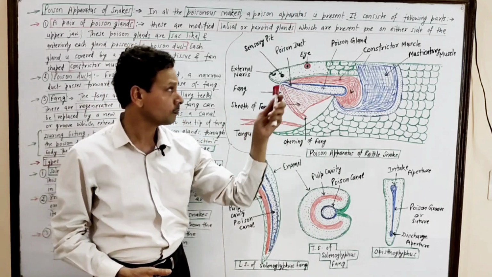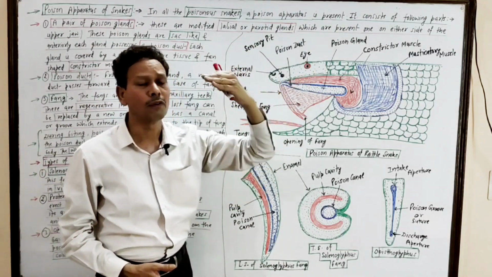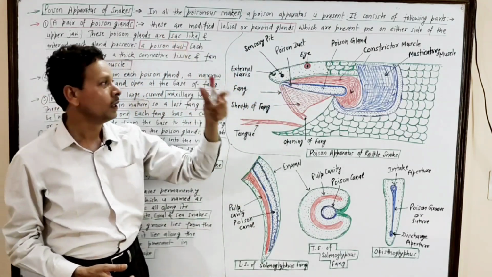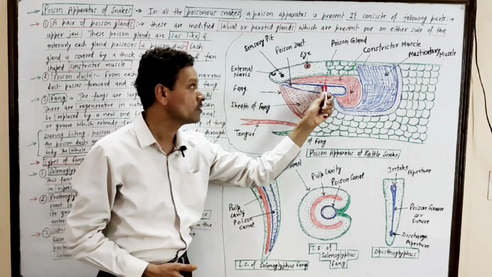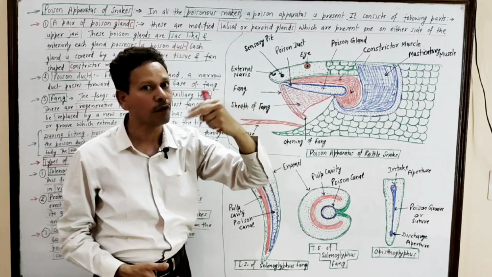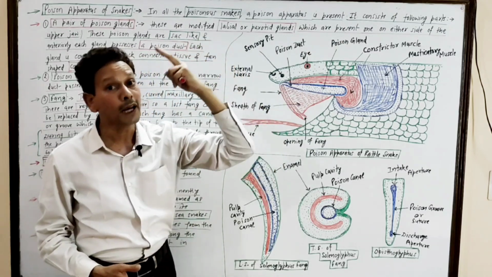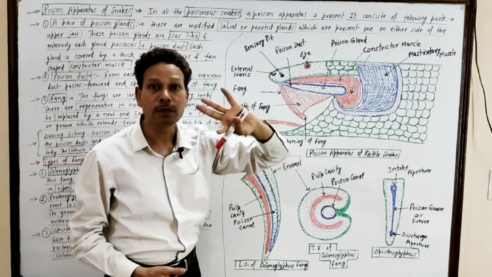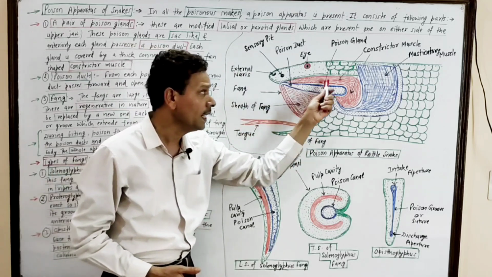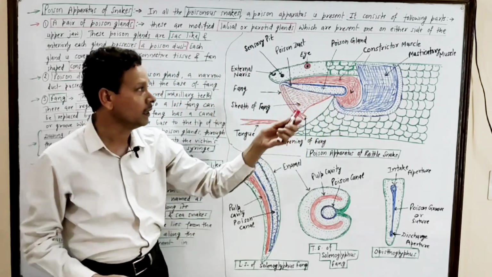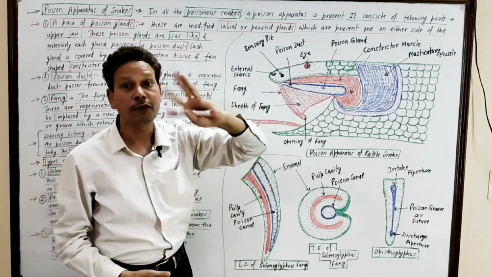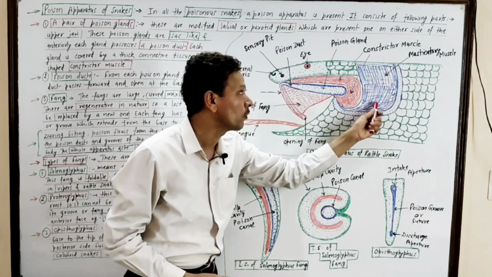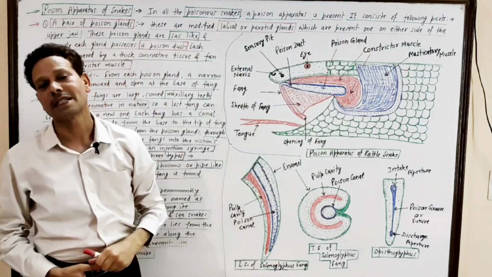Note down, on each side of the upper jaw a poison gland is present, which is a modification of the parotid gland or labial gland, that produces poison.